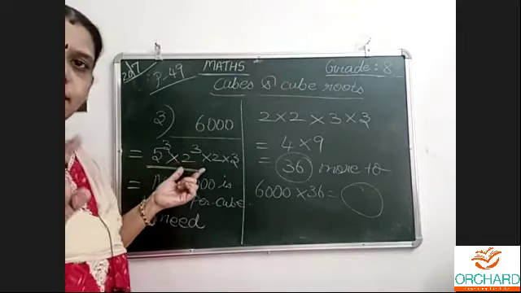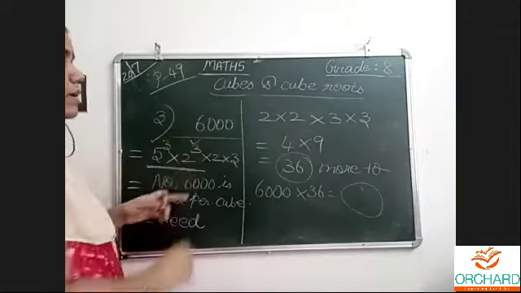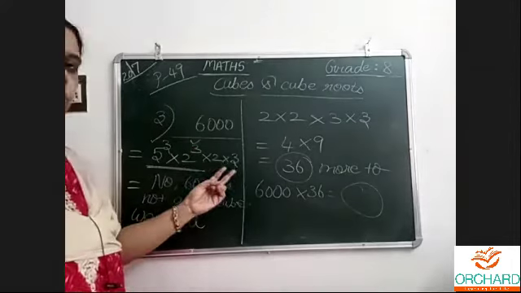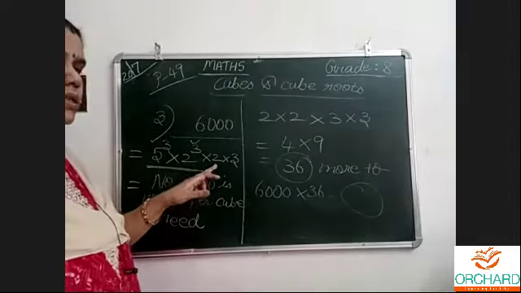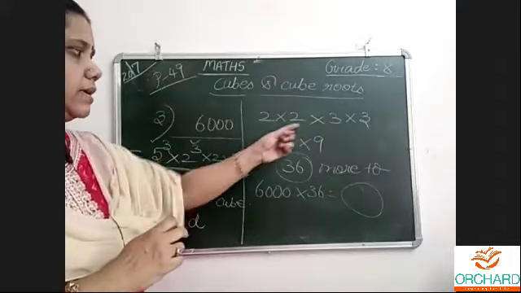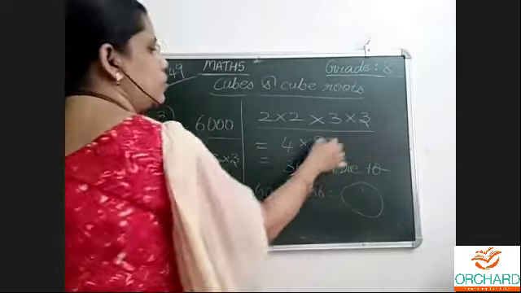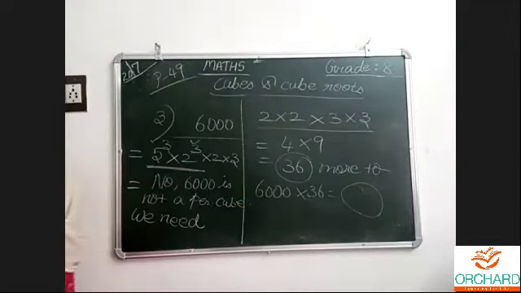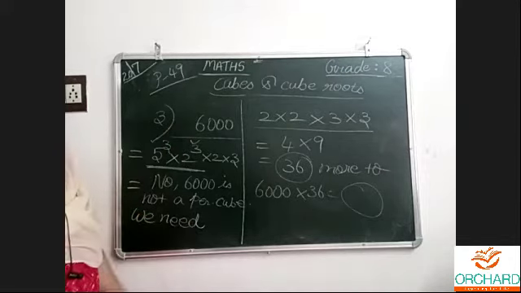I got 3 times 2, groups of 3, okay. These both are okay, whereas these both don't come in groups of 3. 1 2 was there, 2 2s were missing. 1 3 was there, 2 3s were missing. So this many more we need. Understood clearly? We want 36 more to make this 6,000 a perfect cube.